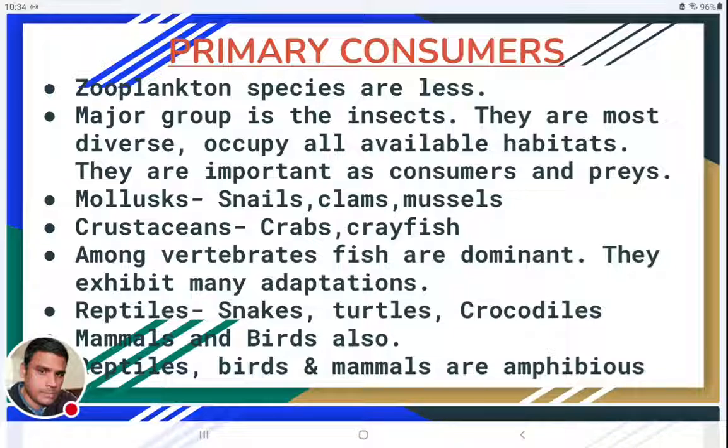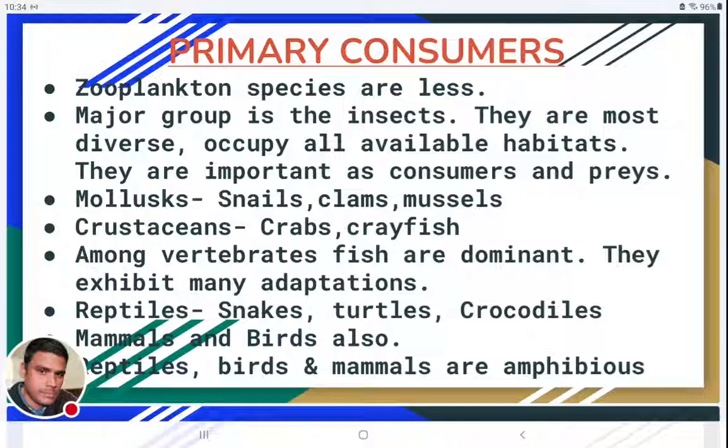Apart from these insects, molluscans will also be there, like snails, clams, and mussels, as well as crustaceans and other arthropods. An important group is crustaceans, in which crabs and crayfish will be there. And among vertebrates, fish are the dominant species. So molluscans, crustaceans, and insects are the important invertebrate groups, whereas in the vertebrates, fish are the important group.